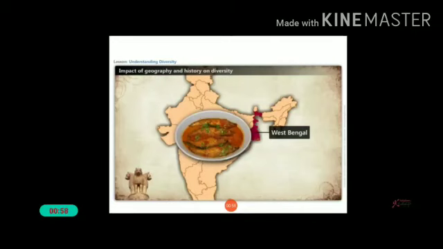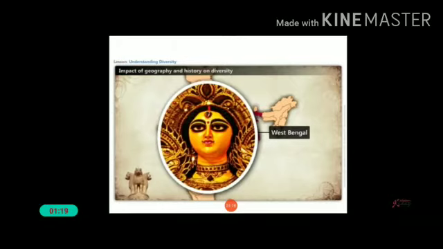Let us now move to West Bengal. It lies in the eastern part of India. Most of the people speak Bengali and eat lots of fish. Women wear the traditional Bengali sari and Durga Puja is the main festival in West Bengal.